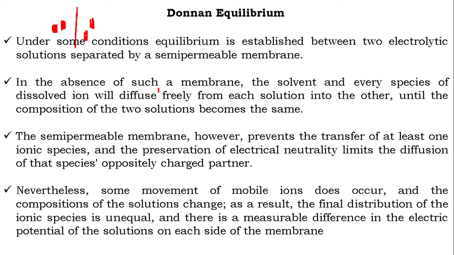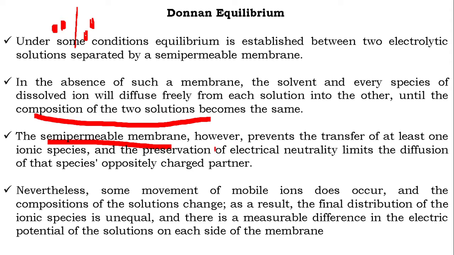In the absence of such a membrane, the solvent and every species of dissolved ions will diffuse freely from each solution to the other until composition is similar or the same in both the media, both the sides. This is traditionally what we have studied as equilibrium. But when a semi-permeable membrane is there, separating the two sides, things are different. The membrane is semi-permeable because it permits only some particles to pass through and not the others.